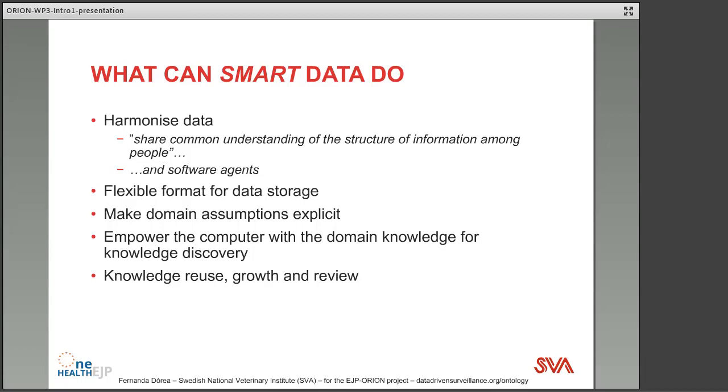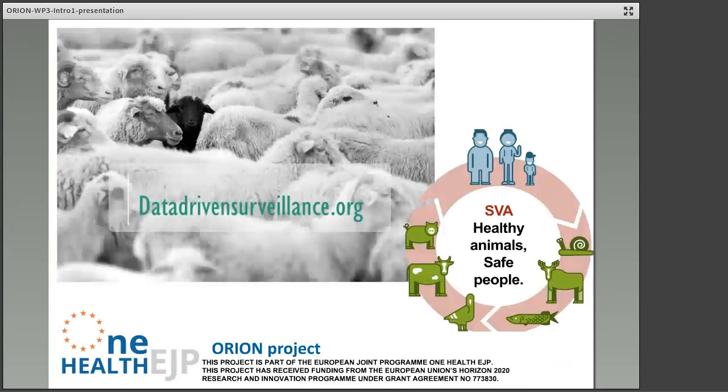So every piece of knowledge coded as an ontology is reusable, and that means that every time we start a new project or start building something new based on ontologies, we don't need to start from scratch. We can just reuse all the knowledge already out there in the world coded in ontologies. And as knowledge evolves, as it always does, we can also review our ontology and review the assumptions we have made, while still holding the power to understand past data.